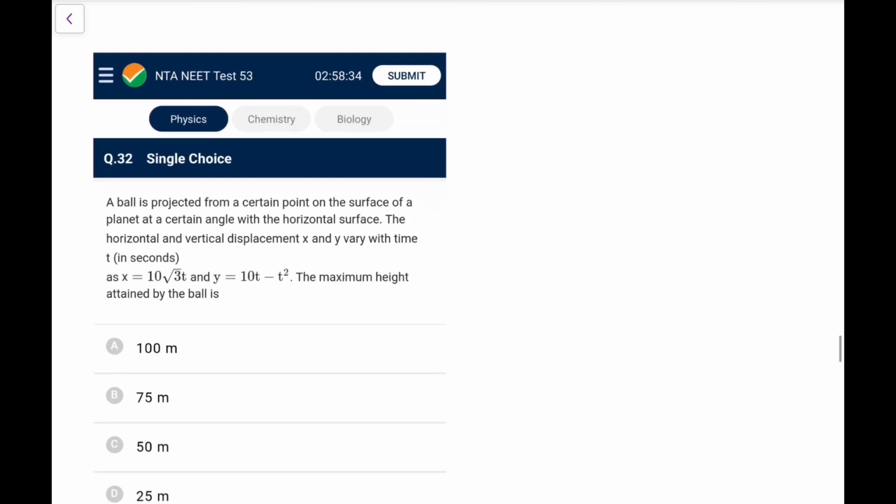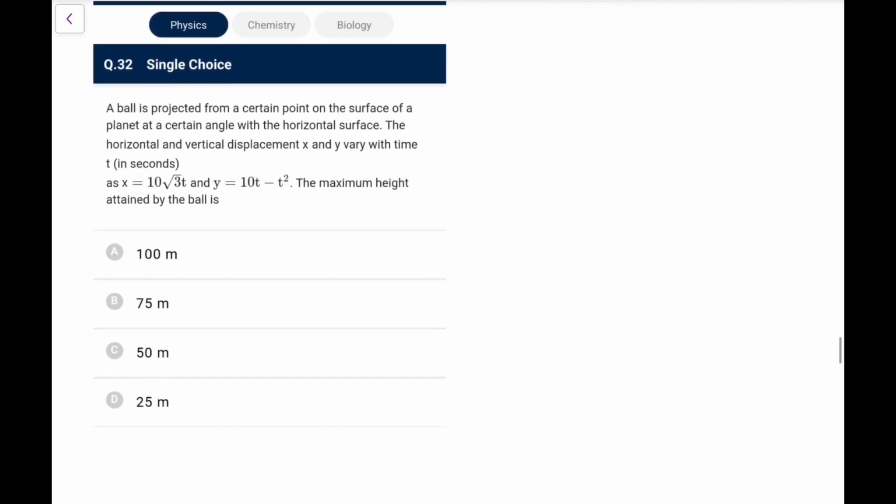Now a ball is projected from a certain point on the surface of a planet at a certain angle with the horizontal surface. The horizontal and vertical displacements are given, and we need the maximum height. If I check it from our standard case, I can make out ux is 10 root 3, and for y I need to do something else, because y is given as 10t minus t square.